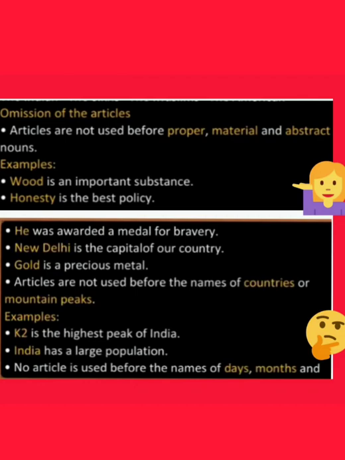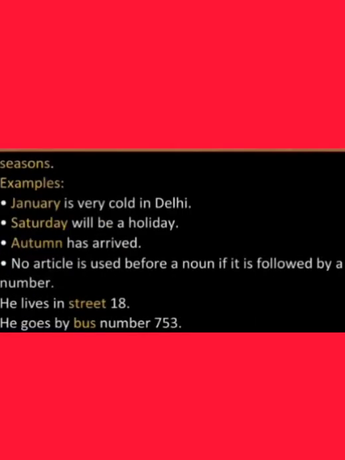Articles are not used before the names of countries or mountain peaks. For example, K2 is the highest peak of India. India has a large population. Next, no article is used before the names of days, months and seasons. Examples: January is very cold in Delhi. Saturday will be a holiday. Autumn has arrived. So no article is used before a noun if it is followed by a number. That is, he lives in street 18. He goes by bus number 753.